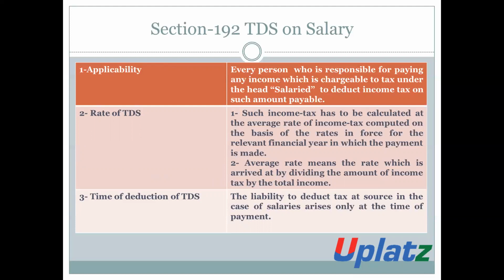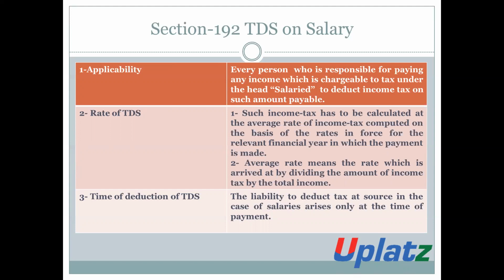That is, when any person is liable to pay any amount to another person and such income is taxable under the head of salary of the recipient, then the payer shall deduct the amount of TDS and deposit it to the government.